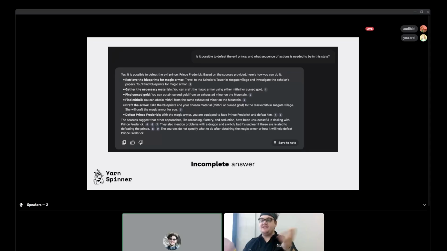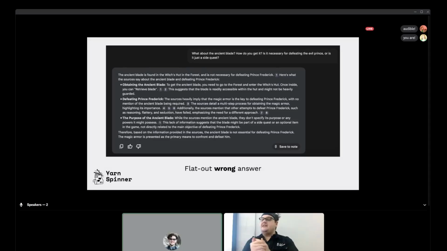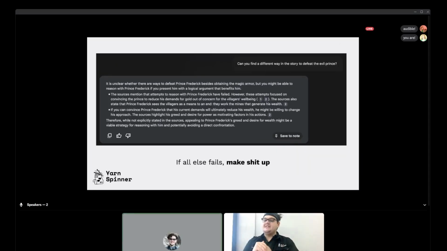Very sad. We did plug this into a few different LLMs. We gave it the entire source code of the game, then asked it if we can reach the end. Its first answer was incomplete. It said you need the magic armor, and it skipped the fact that you need the ancient blade. We gave it the leading question of, what about the ancient blade? And it gave a flat-out wrong answer that you don't need the blade at all. It made something up. Finally, we asked it to give a different path through the story, and it entirely made up the notion that you can talk the evil prince into not being evil. Which is nice, narratively, maybe, but there's no diplomacy in this game. There's only violence. And this is just more proof that LLMs make stuff up all the time.